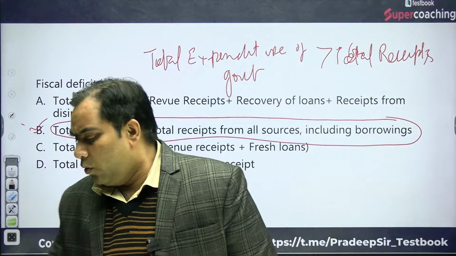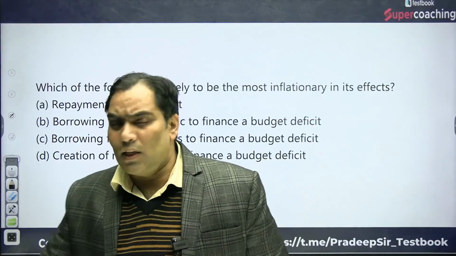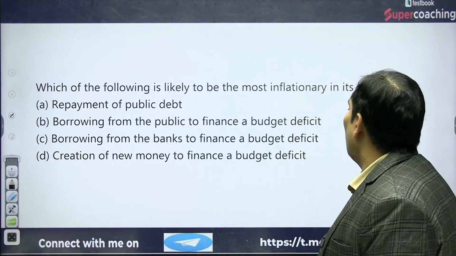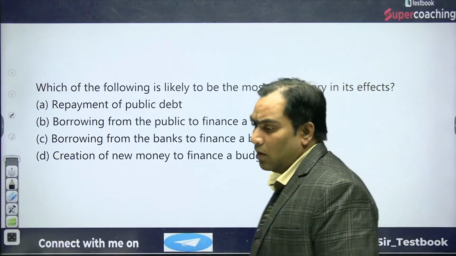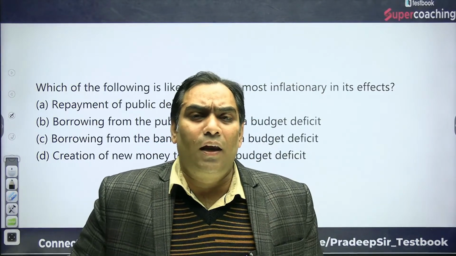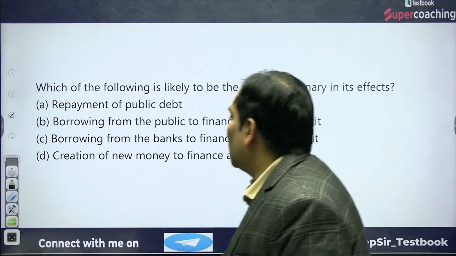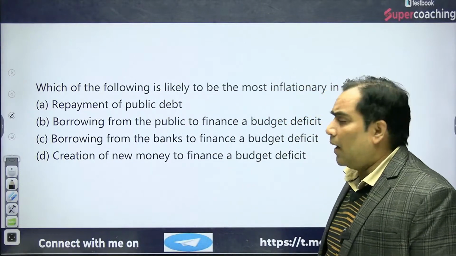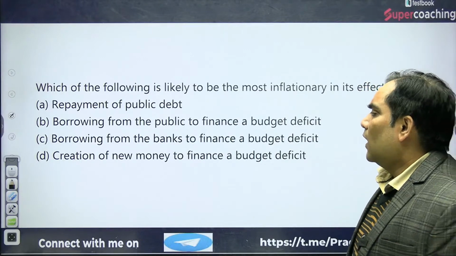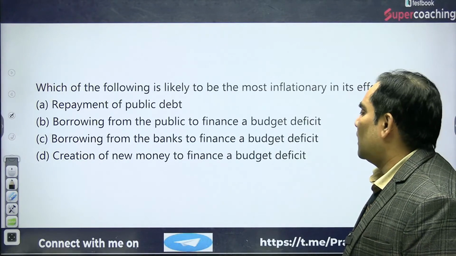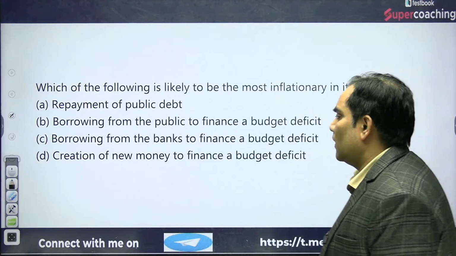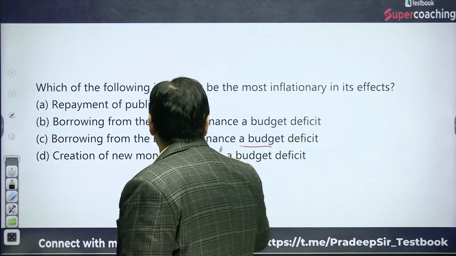Now we are going to proceed further and discuss the next question: which of the following is likely to be the most inflationary in its effect? It is talking about what is most inflationary in its effect. The first option is repayment of public debt. Second is borrowing from public to finance a budget deficit. C is borrowing from banks to finance the budget deficit, and D is creation of new money to finance the budget deficit.